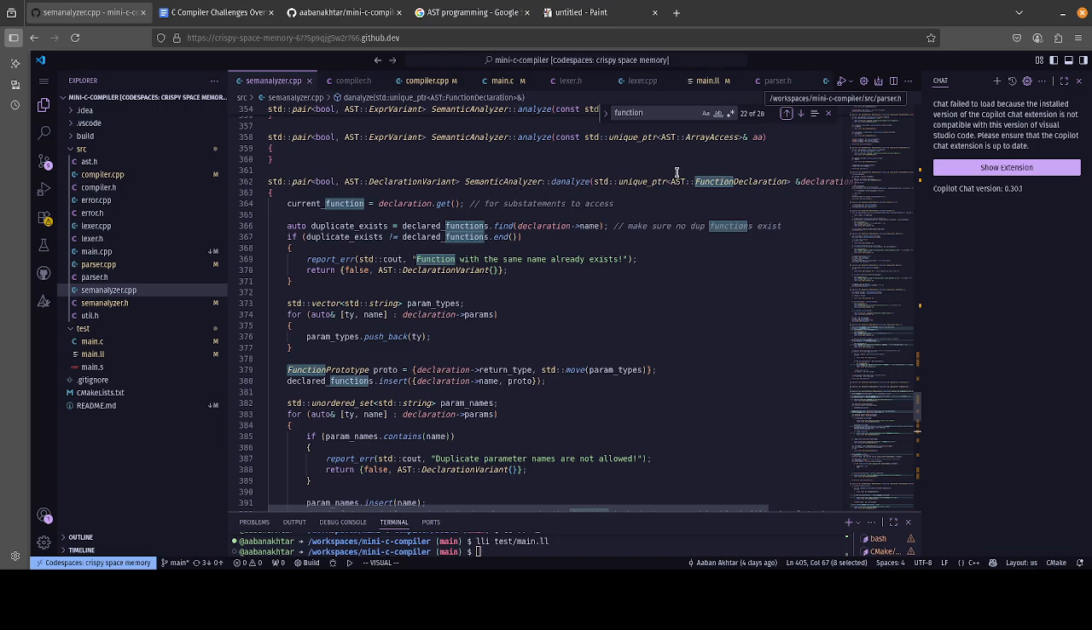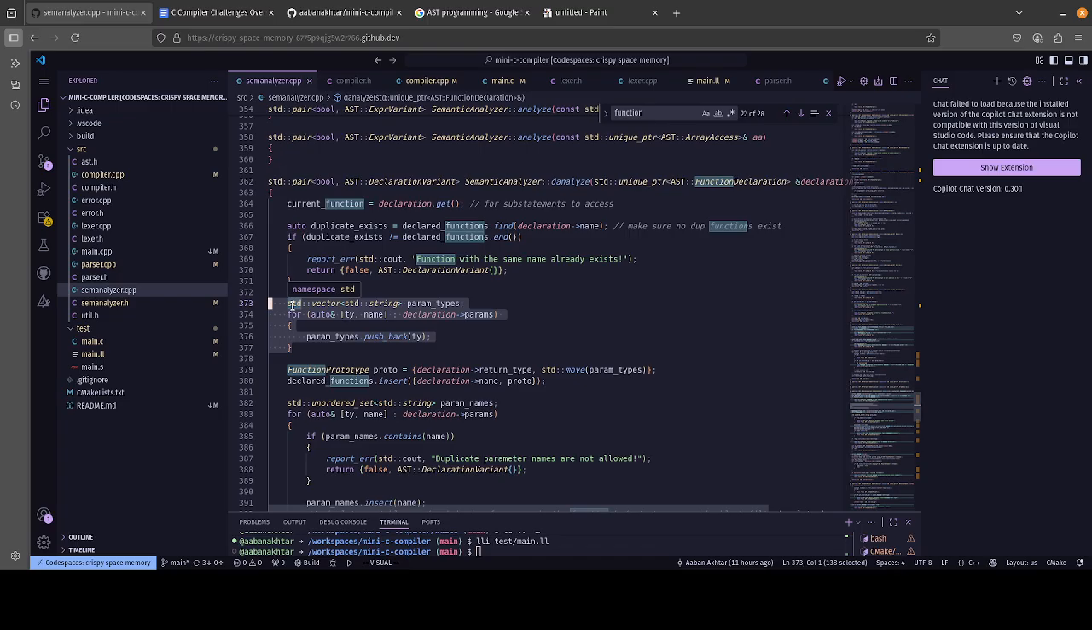So for example, let's look at our function declaration, right? Because this is the most verbose part of the semantic analyzer in my opinion. So the current function, we set that up, and then we need to make sure, first of all, that there's not a duplicate function. We want to make sure that there's no function that already exists like this. So we do that. Then we make sure that we know the actual types of the parameters, and we store them in the function prototype.